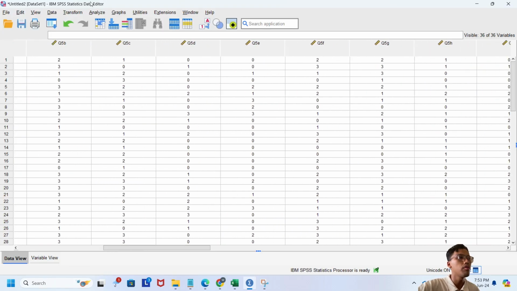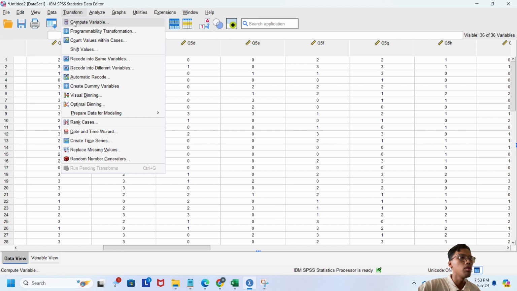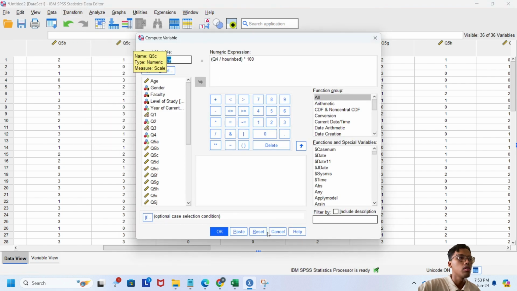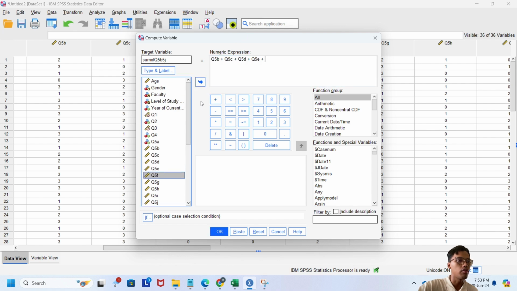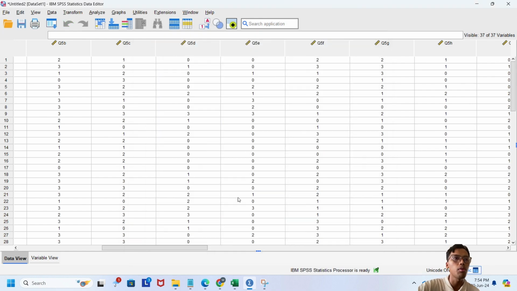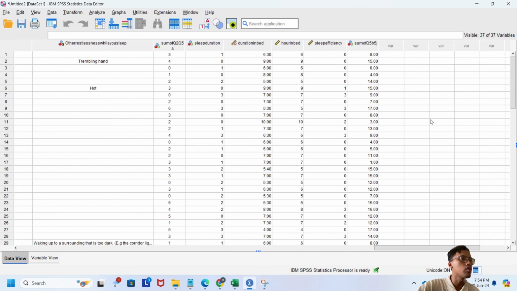Now we are at component 5, so we go to compute variable. We set it first, and name the target variable sum of q5b to q5j. In the numeric expression, we put q5b plus q5c plus q5d plus q5e plus q5f plus q5g plus q5h plus q5i plus q5j. We click OK, then go to the right so we can see the value of the sum of q5b to q5j.